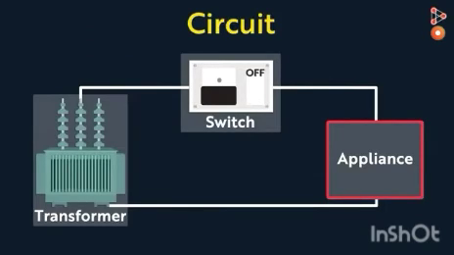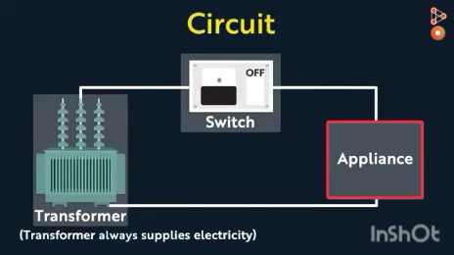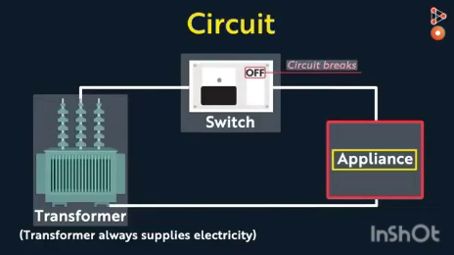It is because the supply of electricity is breaking, the current that is flowing is stopped. The amazing fact to know is the transformer always supplies electricity, it doesn't stop. So why then does our appliance or a fan stop? This is because when we switch off, we break the circuit. As we saw that in a bulb we cut the wire, here we cut the supply of current. So the appliance will stop working, and as soon as we switch on, the appliance will start working again.